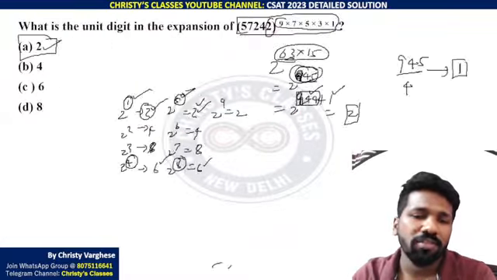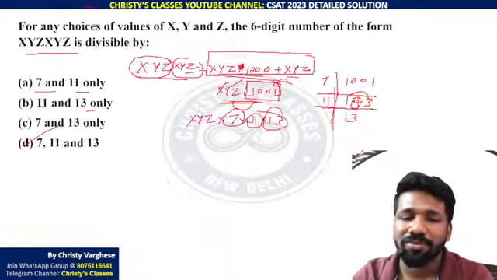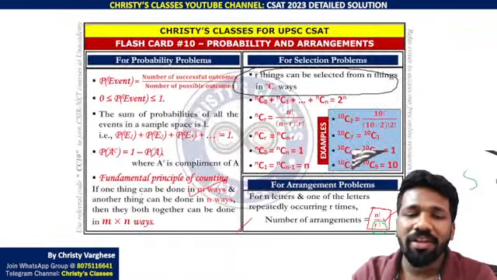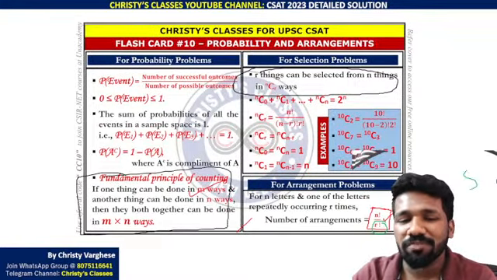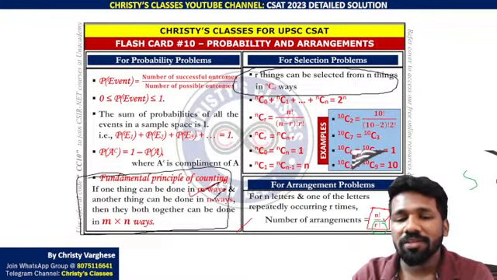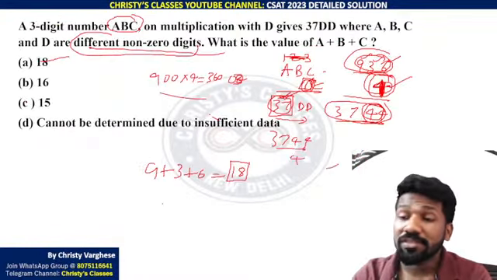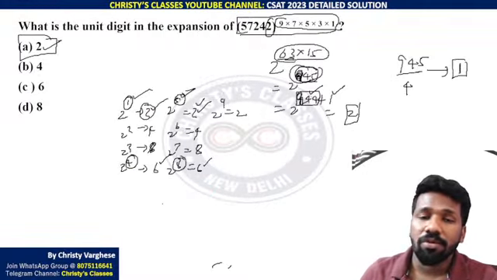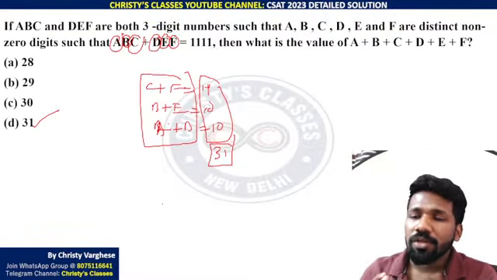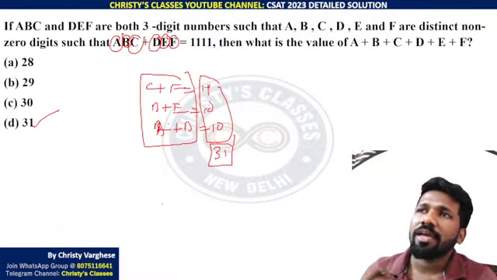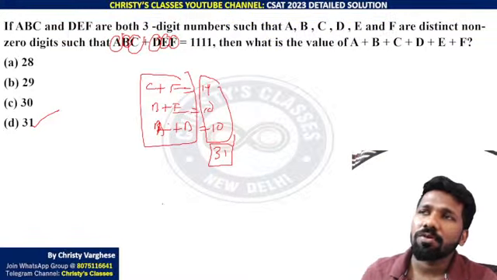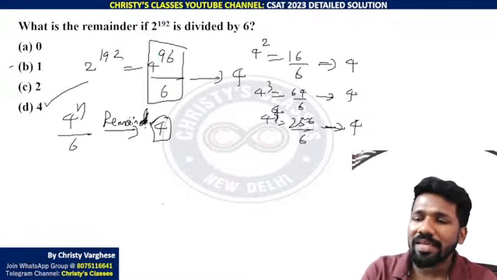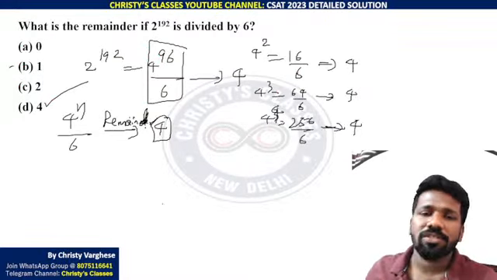The fundamental principle of counting is the most important rule in the permutation combination chapter, more important than even the permutation and combination formulas. Multiplication rule and addition rule. We have discussed that in many of my previous classes on this channel. Let me tell you one thing: UPSC concepts can be learned from other exam content also, but you have to understand exactly how previous year questions come in UPSC.